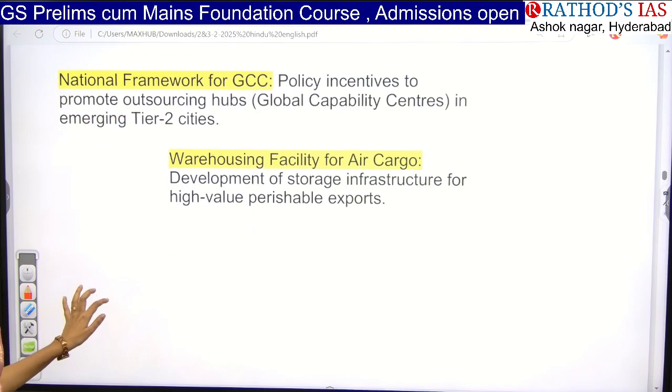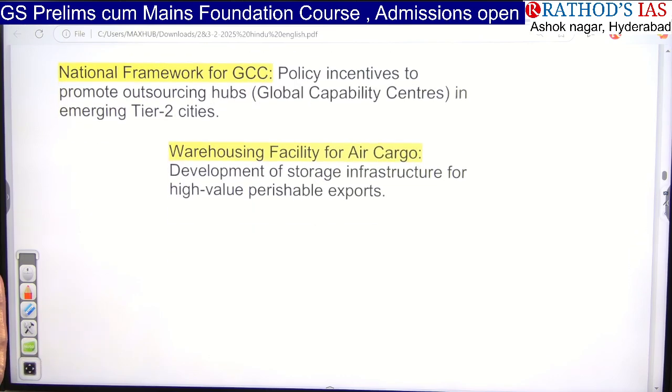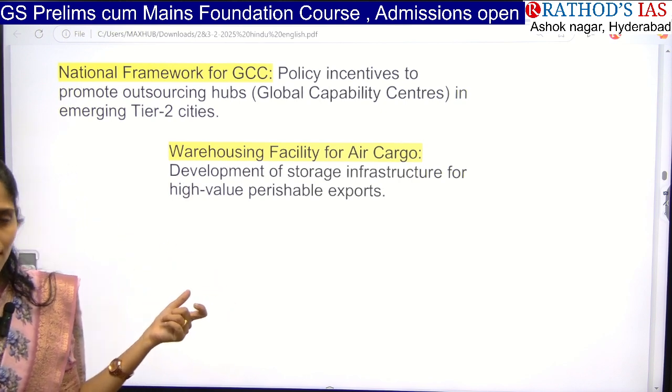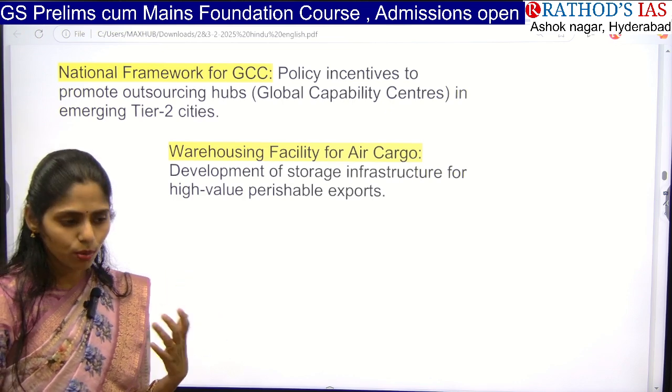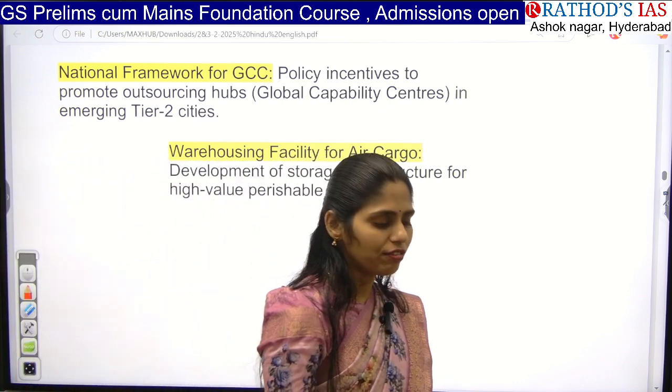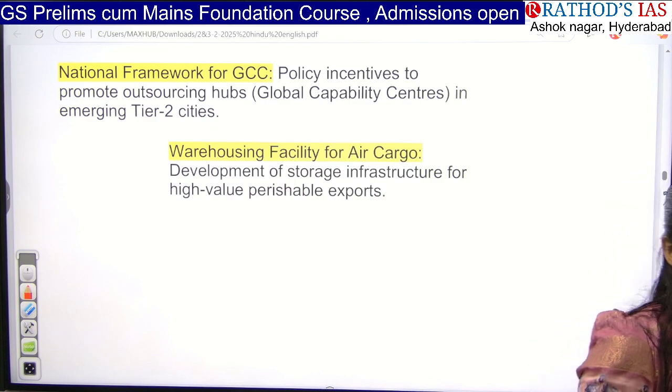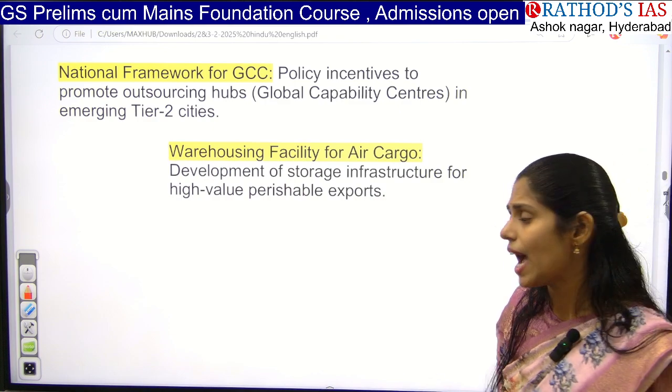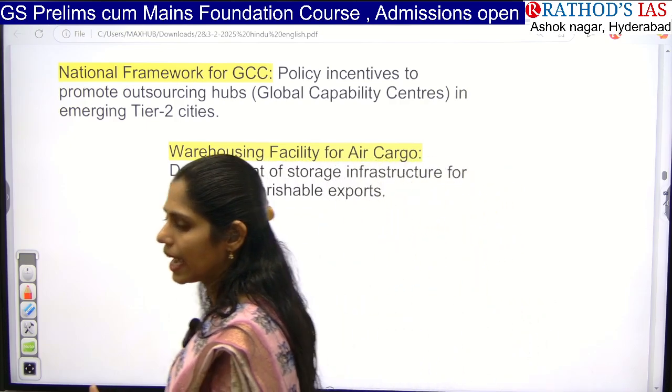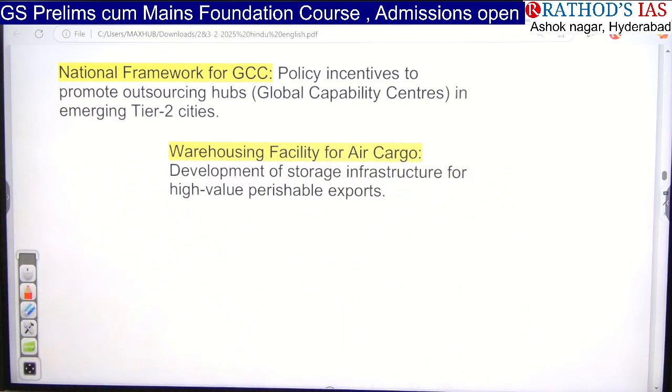And even we are focusing on warehousing facilities also. So whenever we get warehouse and storage facilities, obviously it will improve the shelf life of products like fruits and vegetables, which normally have less time. Okay. So in this way, our government is focusing on these 4 areas.